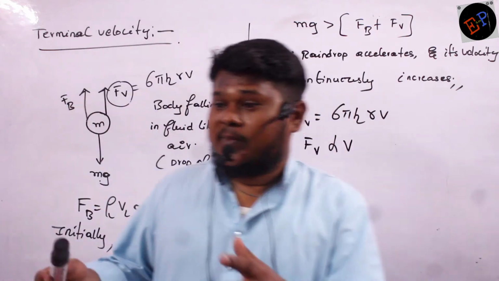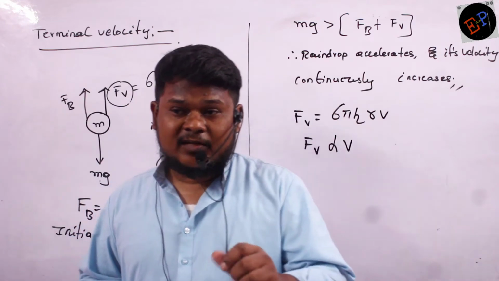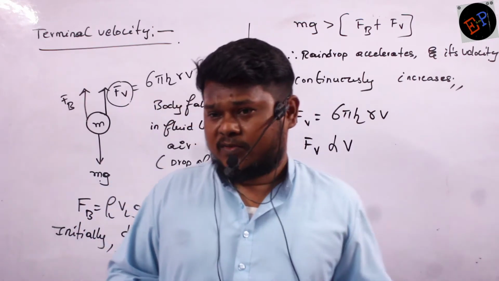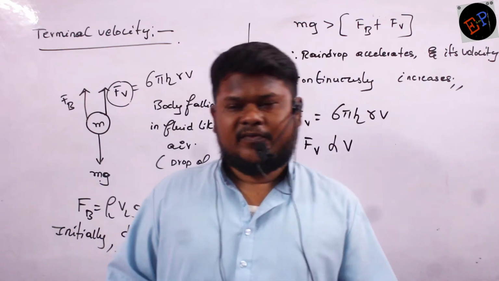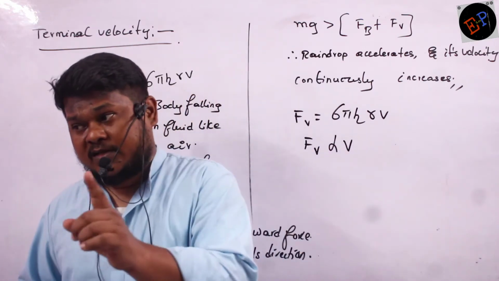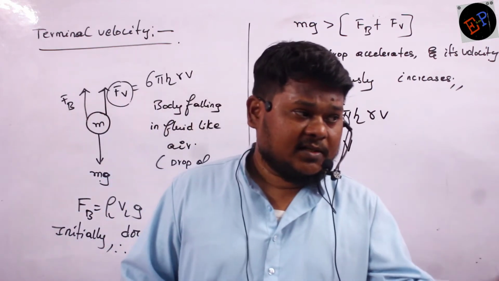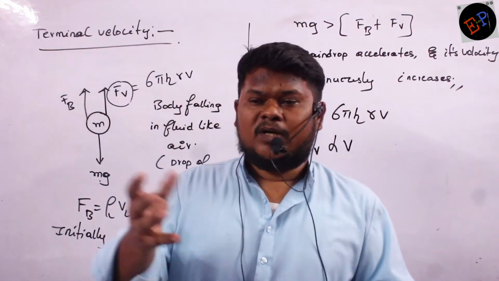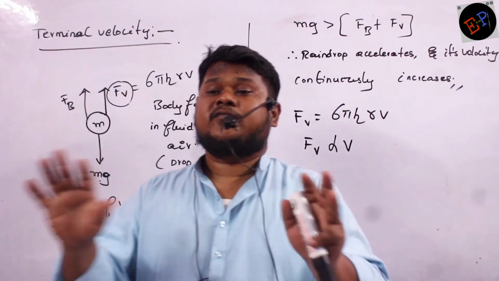When forces get balanced, what happens? Acceleration becomes zero. Net force becomes zero, no? When net force becomes zero, acceleration also will become zero. If acceleration becomes zero, velocity of the body will not increase further. From there velocity will not increase. Whatever velocity it has gained, it reaches earth with the same velocity.